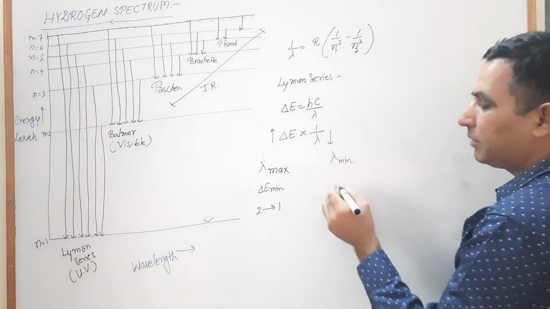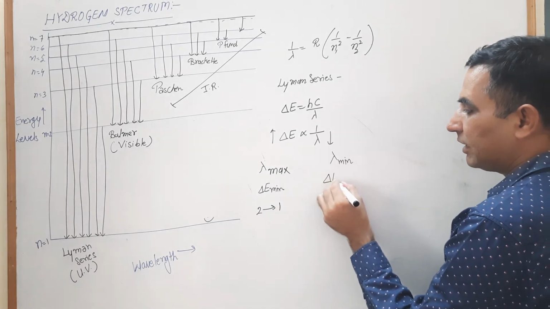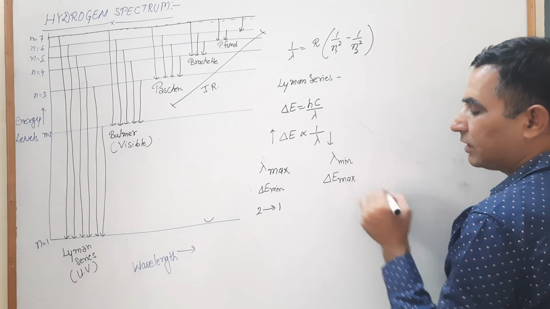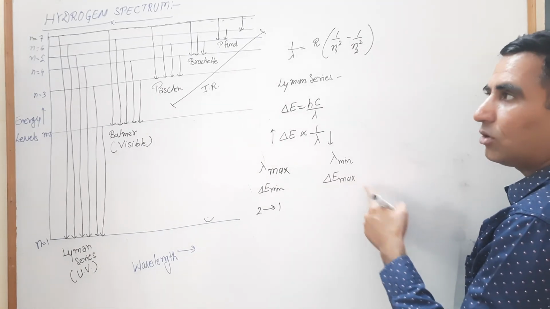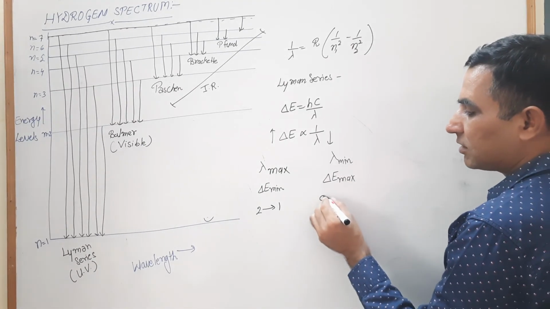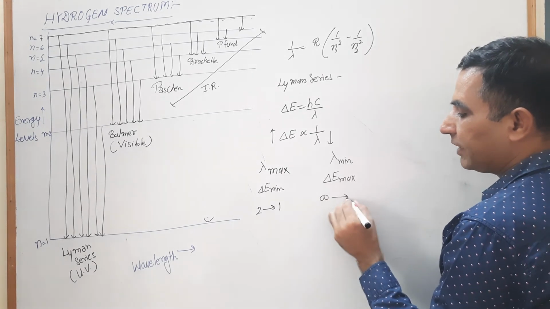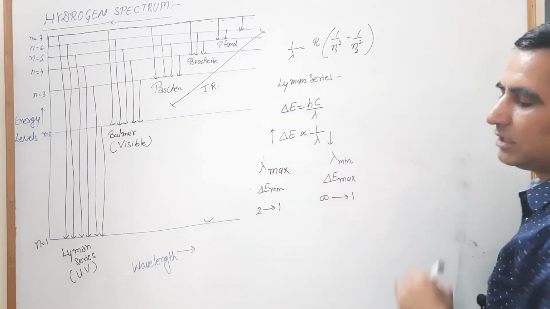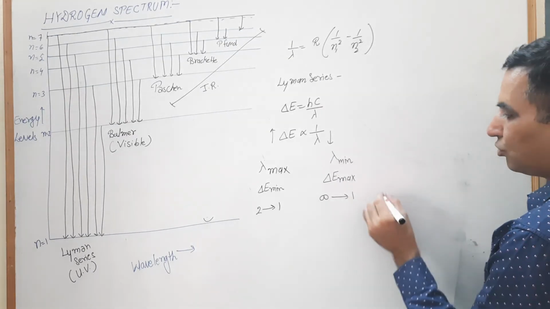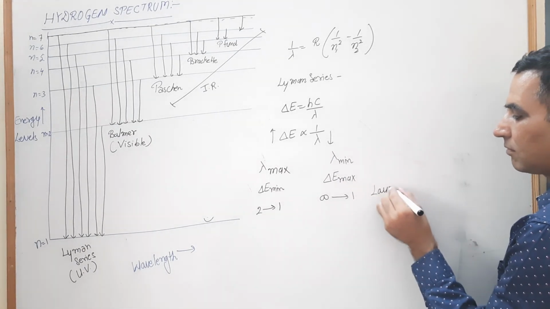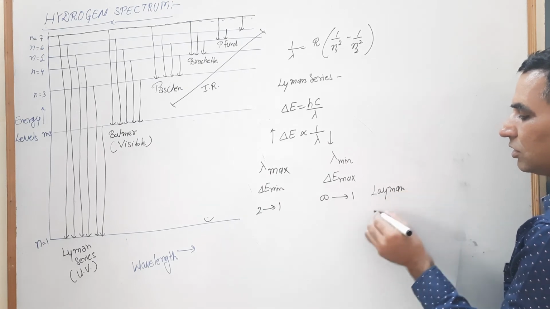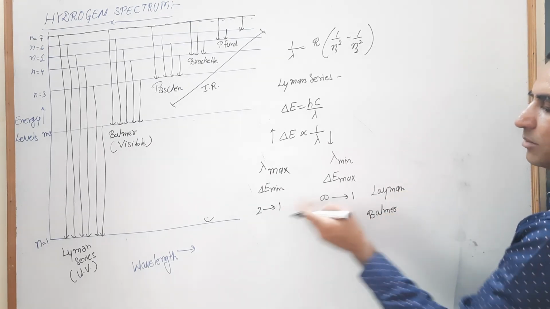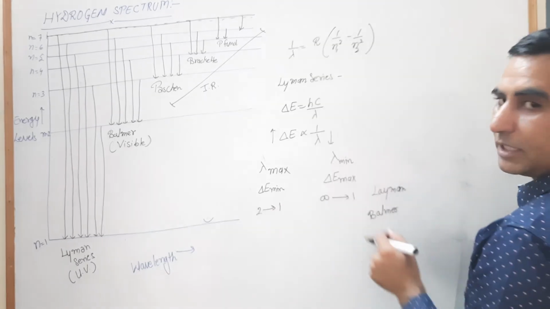Lambda minimum says that your energy difference should be maximum, and that is only possible when a transition takes place from infinite orbit to first orbit for the Lyman series. This is true for the Lyman. If the question says find out for the Balmer series, on that time this 1 is replaced by 2 and this 2 is replaced by 3.